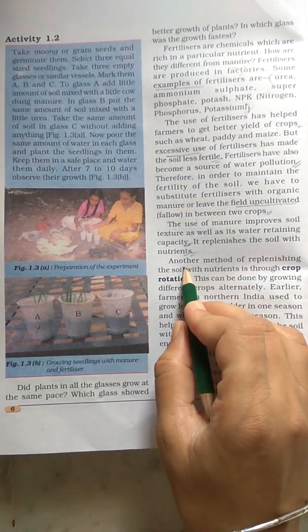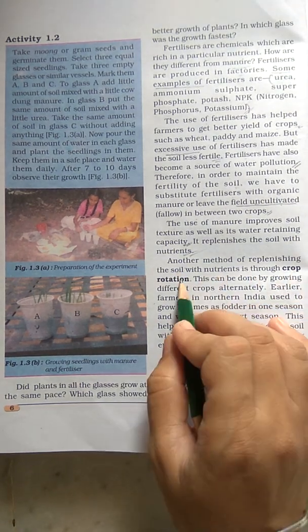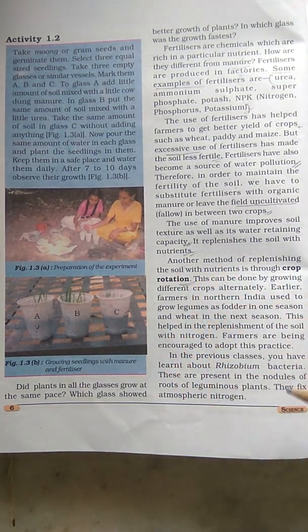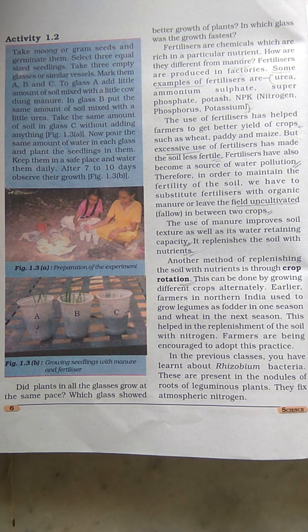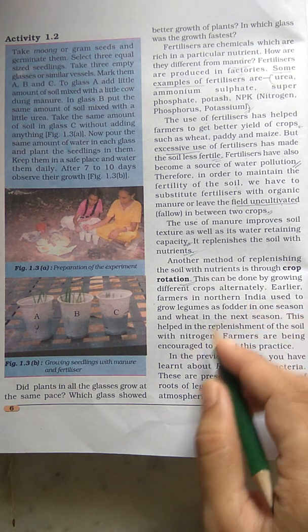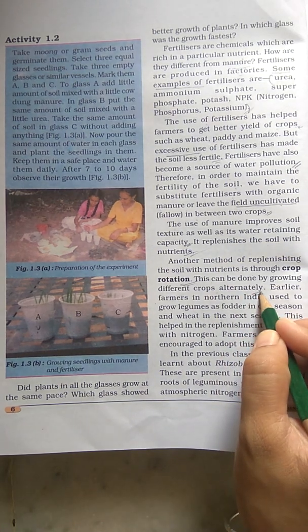Another method of replenishing the soil with nutrients is crop rotation. Crop rotation means we have to change the selection of crop. If one time we grow paddy, another time we have to grow another plant. This can be done by growing different crops alternately.